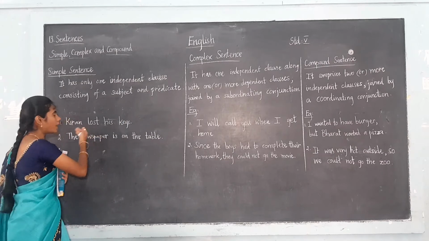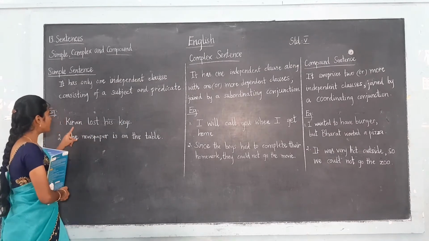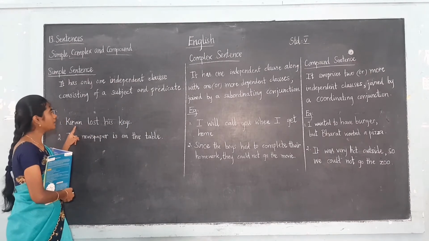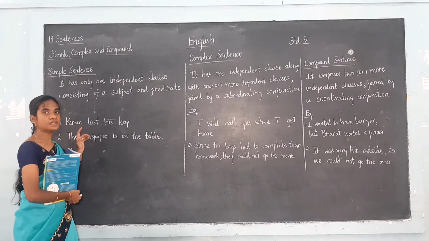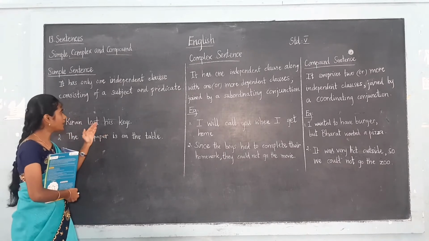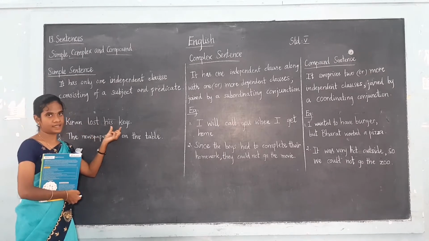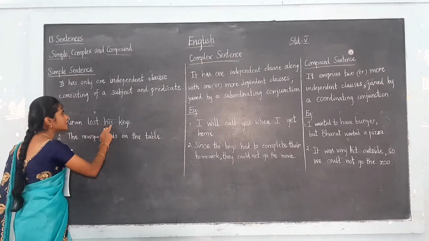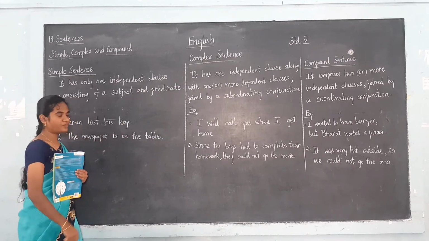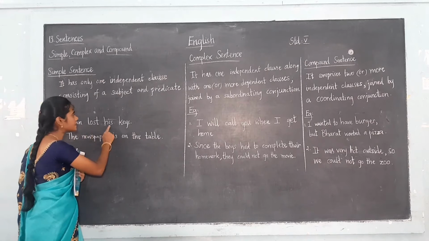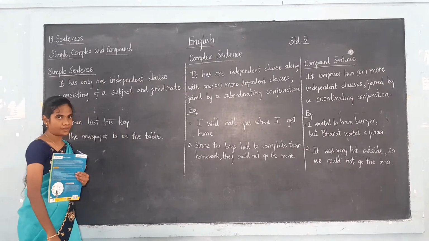So here can you find out the subject? The subject is Kiran. Kiran is the subject. And what is the predicate? The predicate tells what the subject does. What does Kiran do? Kiran lost his keys. Okay. So lost his keys is the predicate. Kiran is the subject. Lost his keys is the predicate.